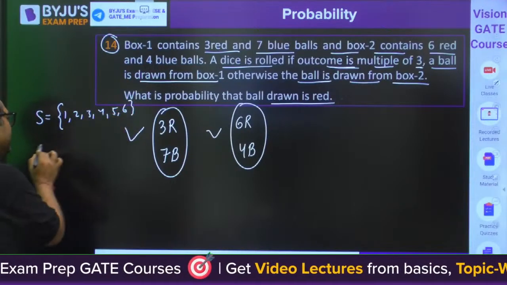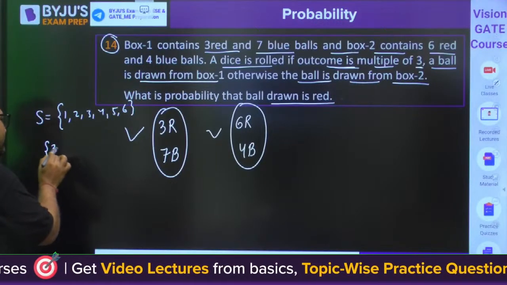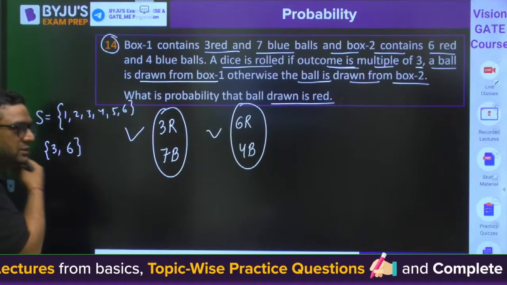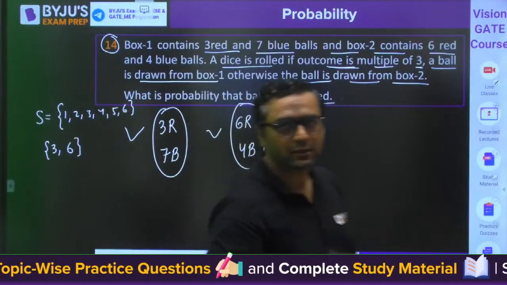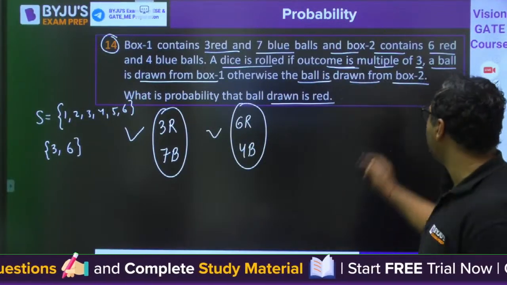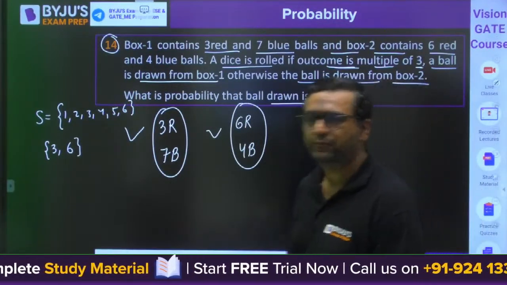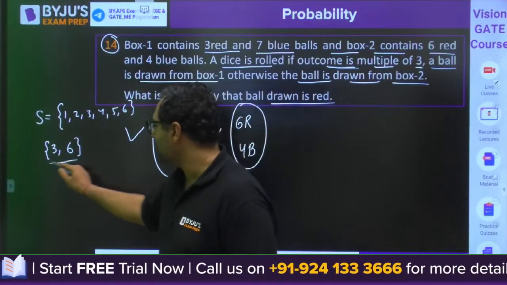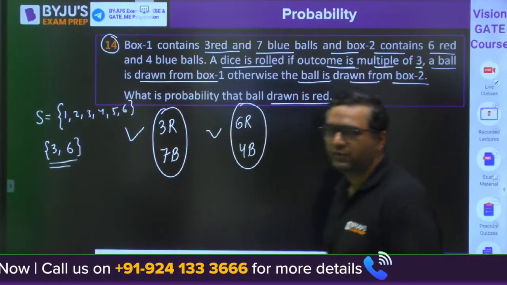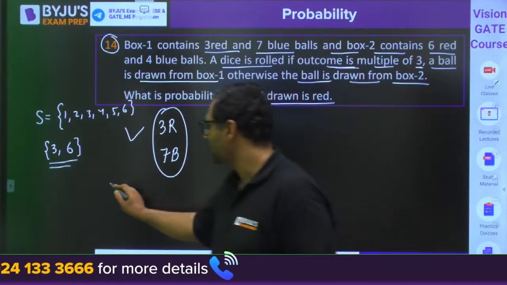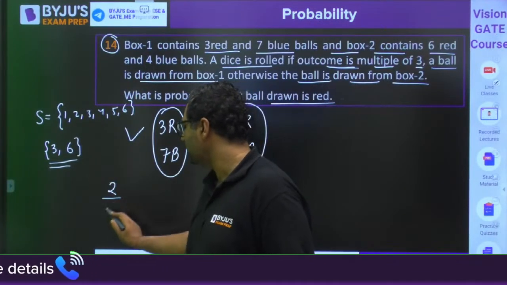The multiples of 3 are 3 and 6. So what is the probability of getting a multiple of 3? It is 2 by 6.